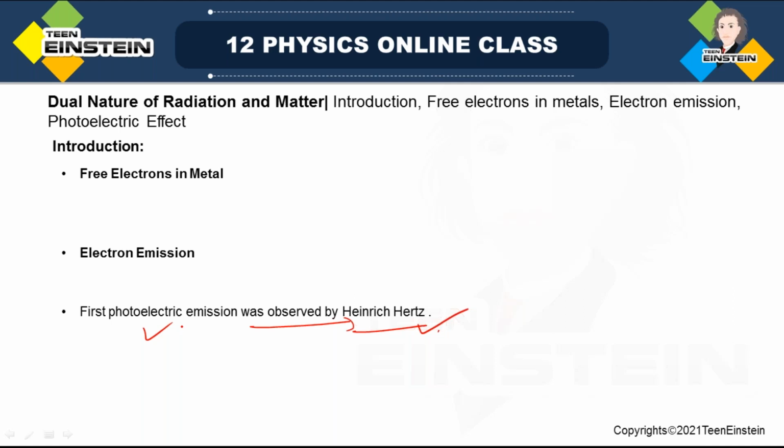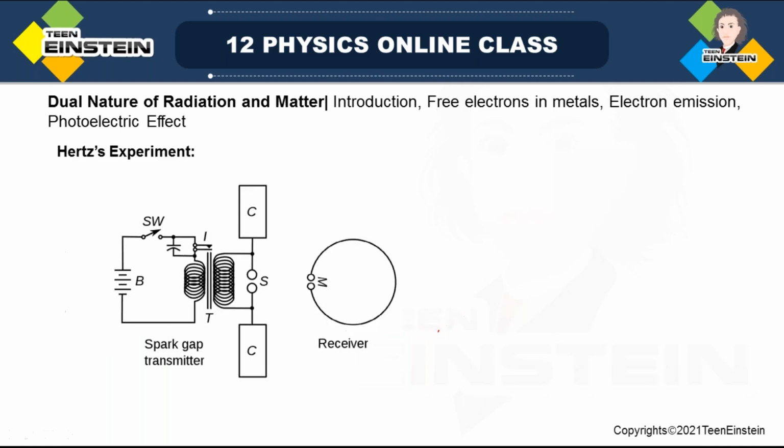Later on, Hallwachs and Lenard carried out a detailed experiment on the photoelectric effect, which we'll be discussing in the next class.